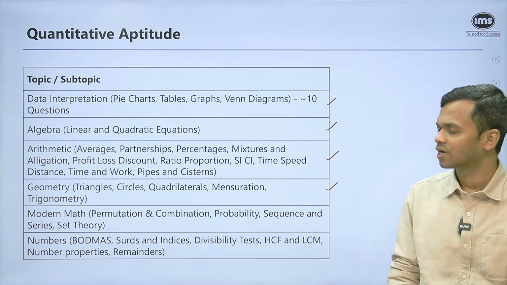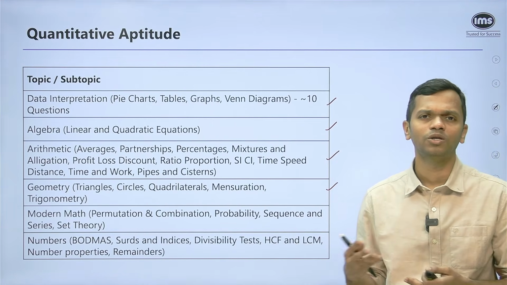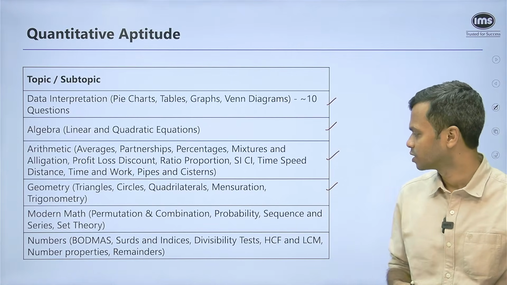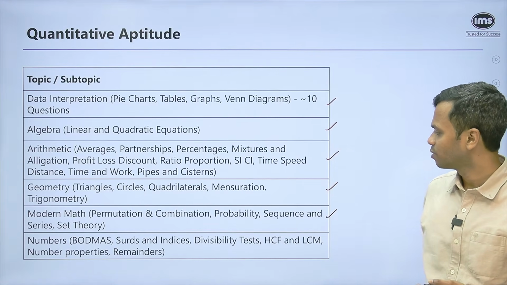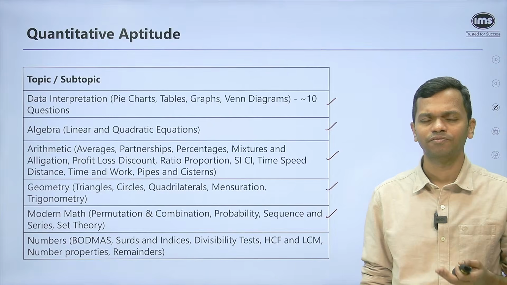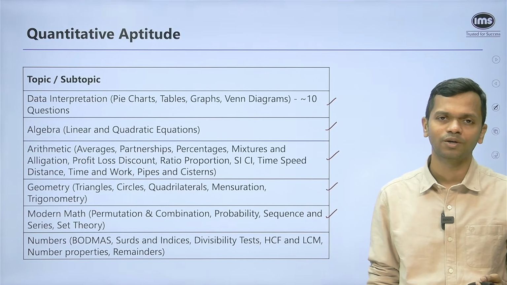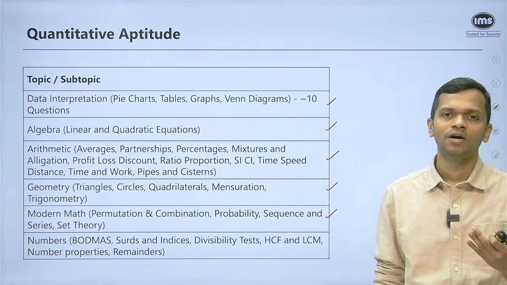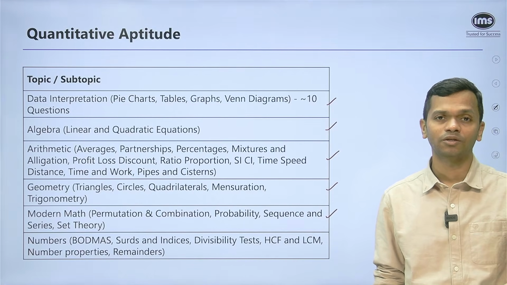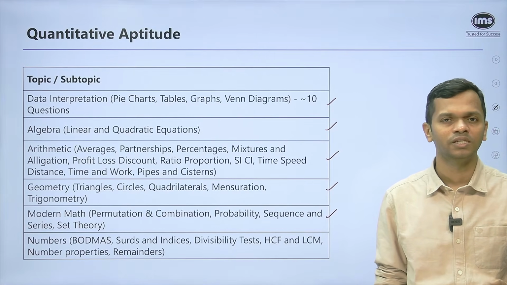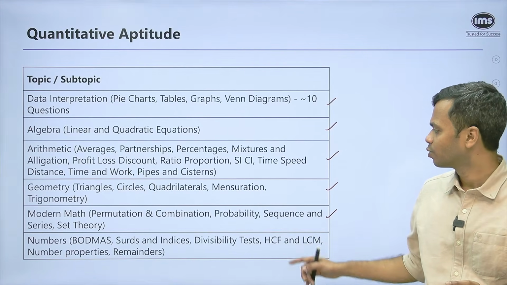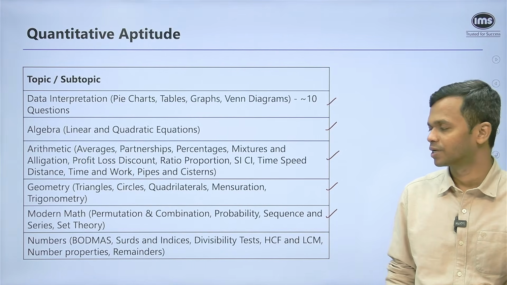Then sequence and series and set theory. Again, anywhere between 1 to 3 questions from each of these topics you can expect. And I would say within sequence and series also, it's a fairly easy topic. Do the basic kind of questions, don't do very advanced things. Especially the nth term of a series or sum of n terms of a series, these are all formula driven. And you don't have too many formulae in this topic, so it should be done.